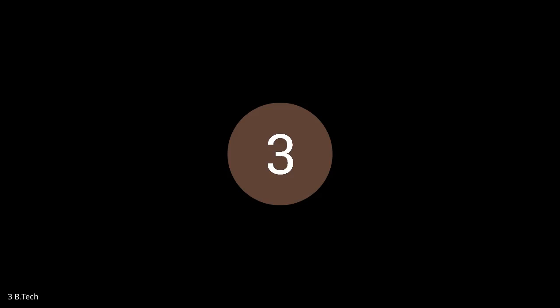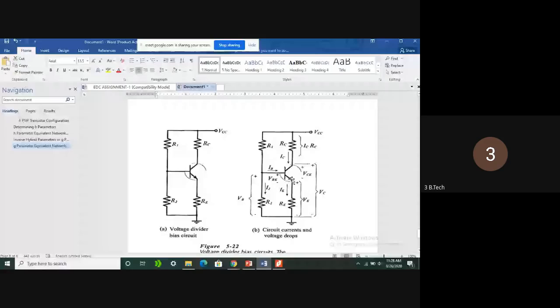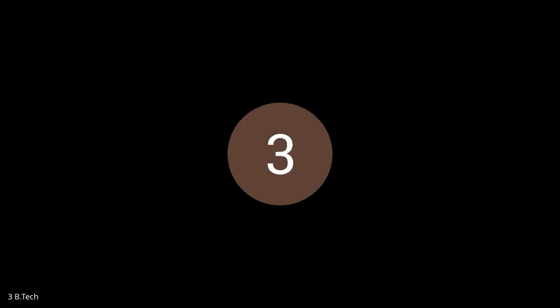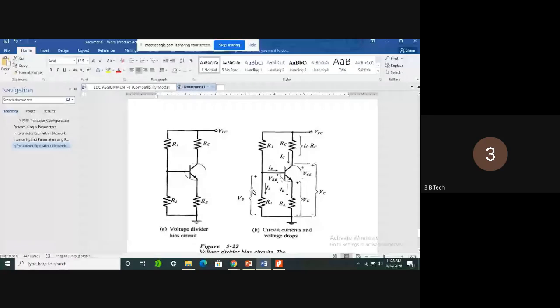Terminal voltage VE. See here, VC. So from this equation, we can conclude that VC is nothing but VCE plus VE. VCE, the junction voltage from collector to emitter terminal, is always equal to terminal voltage VC minus terminal voltage VE. In the same way, VBE is nothing but VB minus VE, and VBC is nothing but VB minus VC.